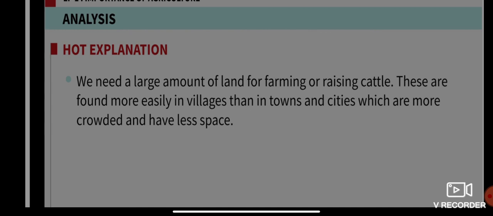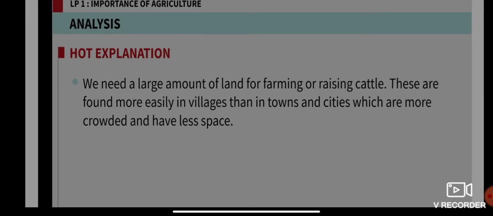We need a large amount of land for farming or raising cattle. These are found more easily in villages than in towns and cities. Like Kohima, we don't have a large amount of space or land for farming or raising cattle. Cities are more crowded and have less space as compared to villages. So you see that most of the villages have farming.